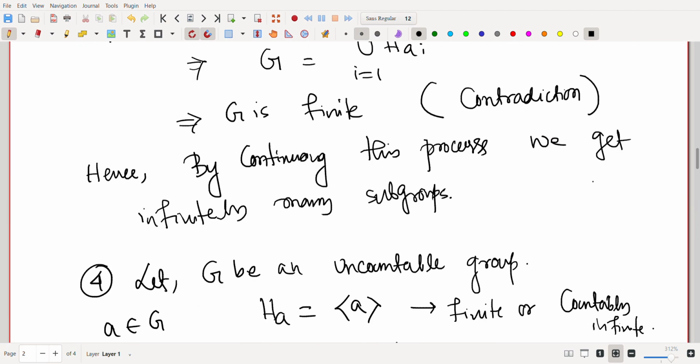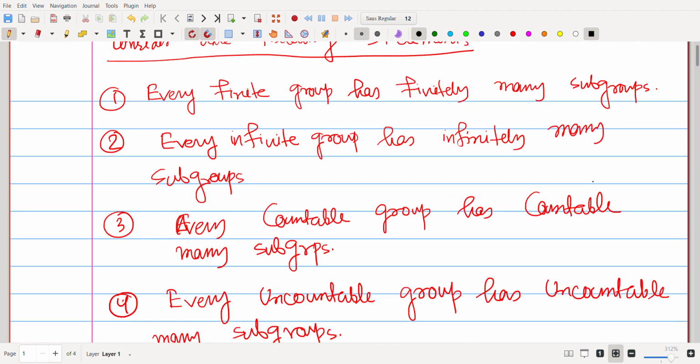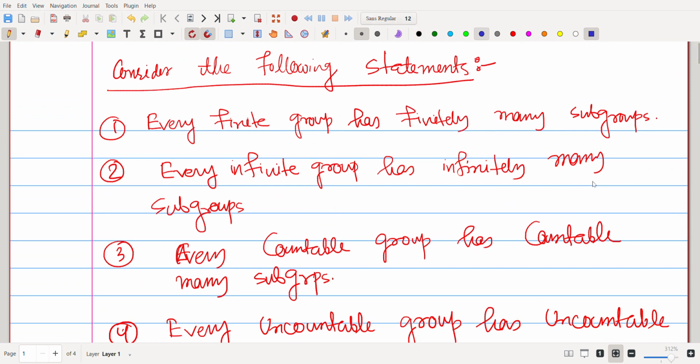Okay, now the most interesting part. So we get that the first one is correct, the second one is correct, the fourth one is correct, but the third one will not be correct.